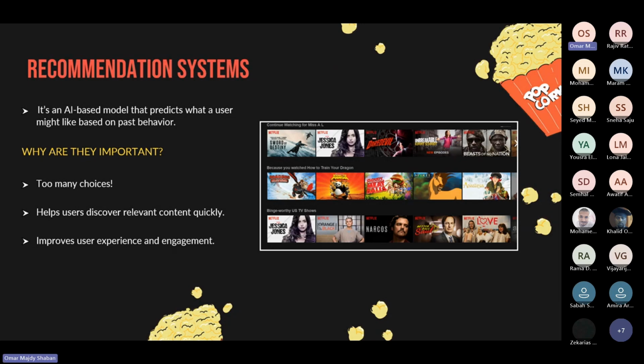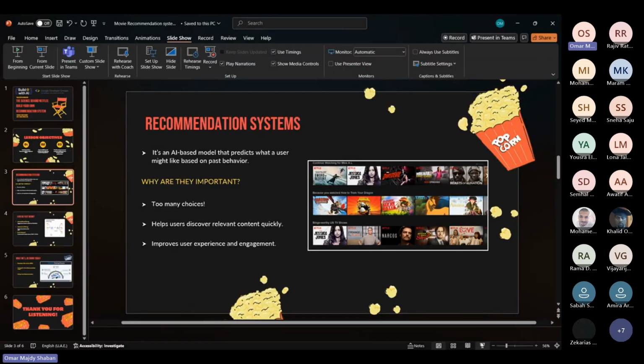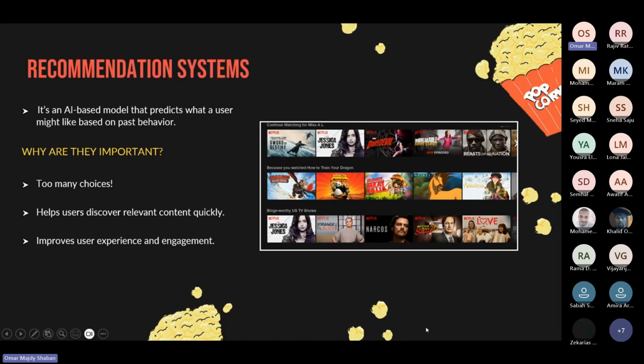Whether it's streaming movies such as Netflix, or e-commerce such as Amazon, or even social media such as Instagram or Twitter, or any of these personalized ads, recommendation systems play a crucial role in delivering the best content at the right time.